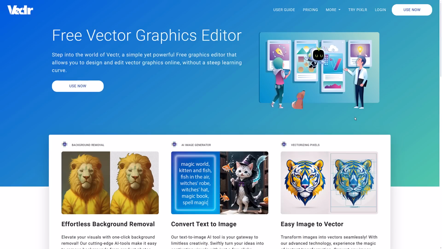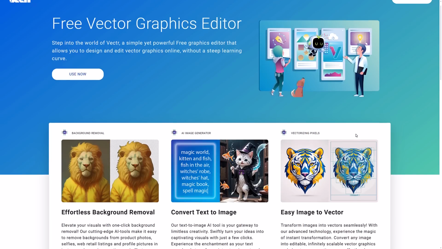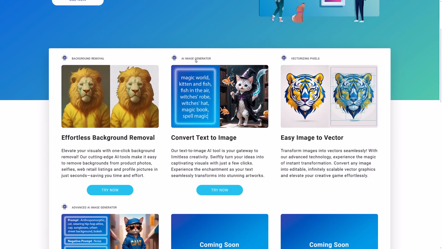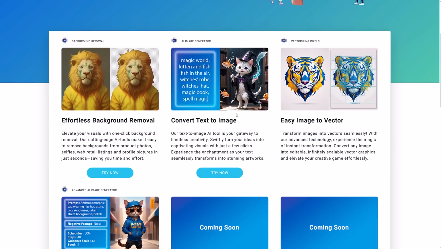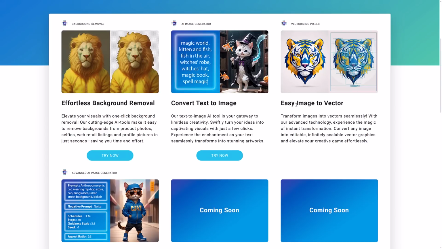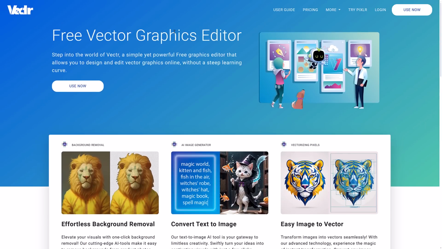And then we have one last one, and this is Vector, V-E-C-T-R. This is vector graphics in the browser. It's kind of like Topia, just for vector graphics. I don't like the fact that they're moving towards AI image gen. I know some people will love that, some people won't, but this is actually kind of cool. Image to vector conversions. A lot of times the results are absolutely crap when you do these things, but it'd be interesting to see. Again, another one I need to check out a little bit more in the future, but if you are, again, on Linux, maybe not having an option available, or you're using a Chromebook or something, a browser-based alternative like Vector might be worth checking out.